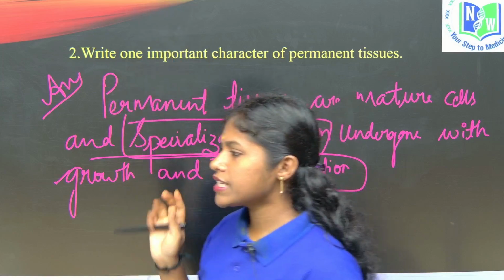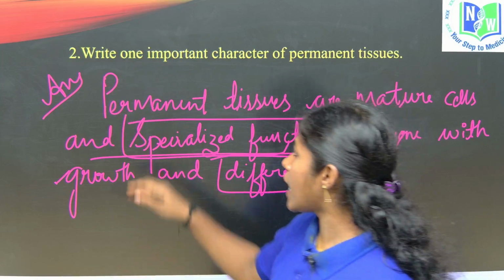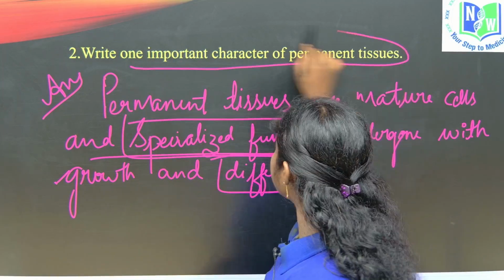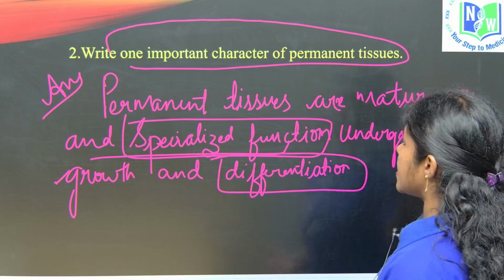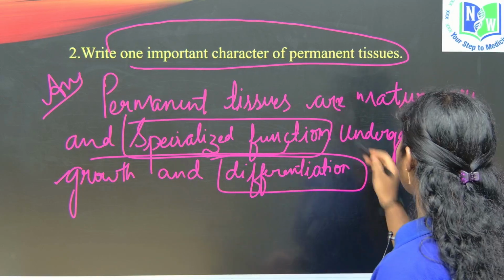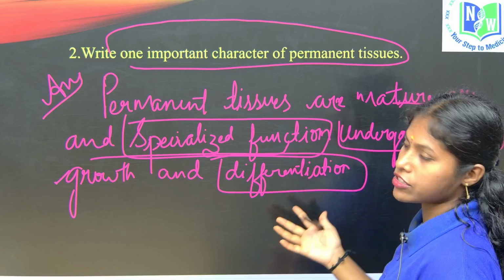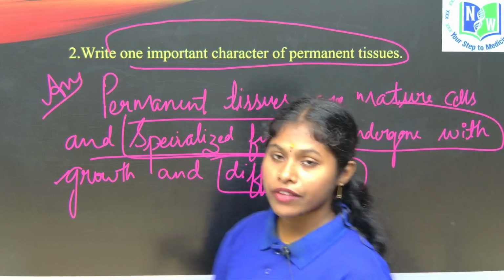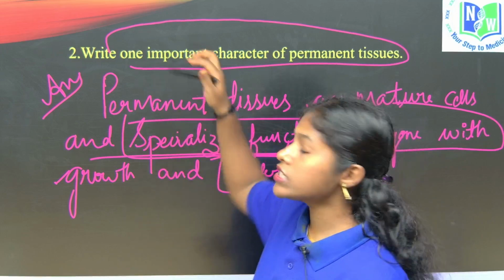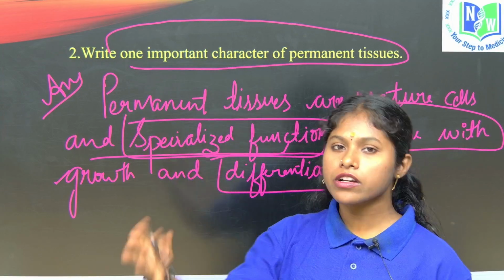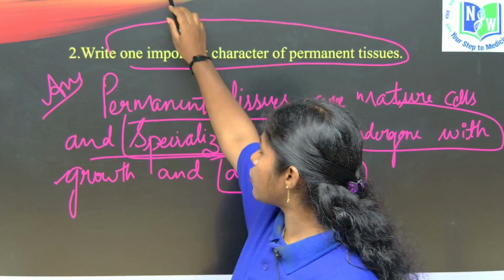So a one word answer is enough. They are asking about one important character of permanent tissues. So we say permanent tissues are mature cells, they have specialized function, and they undergo growth and differentiation. They mainly involve differentiation, the qualitative changes that occur in plant cells, which allow them to perform a specific function. So this is about the second question.